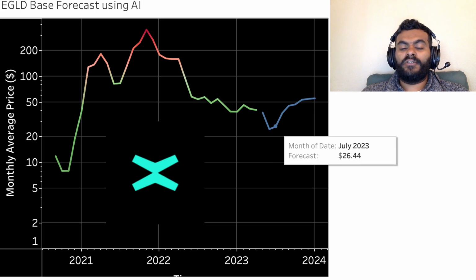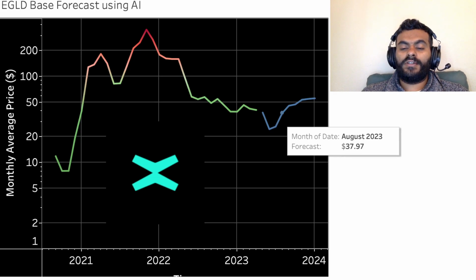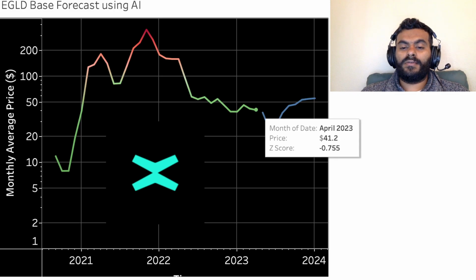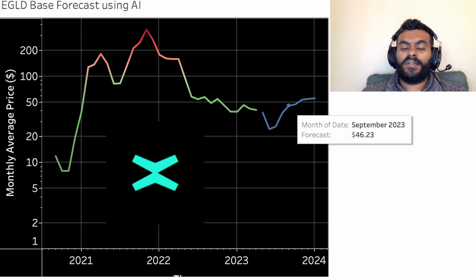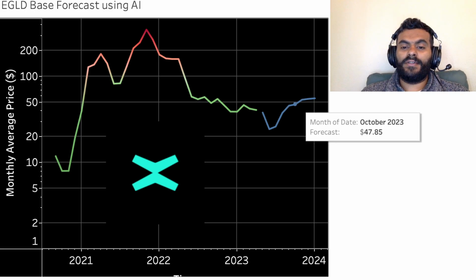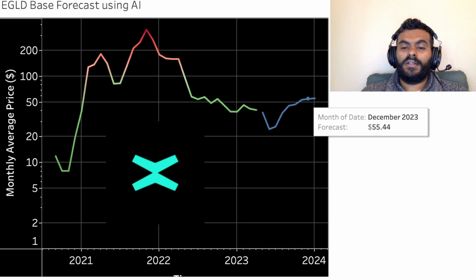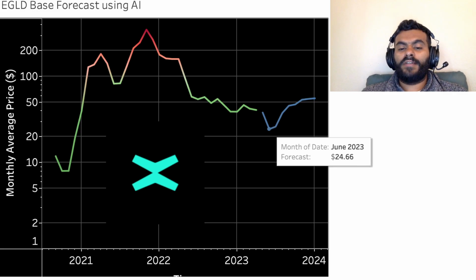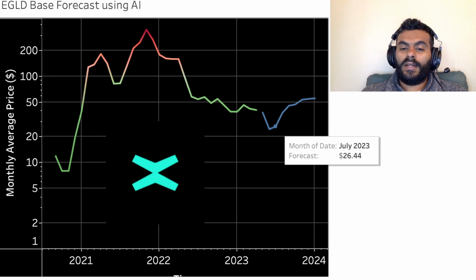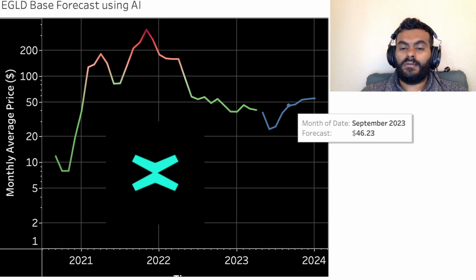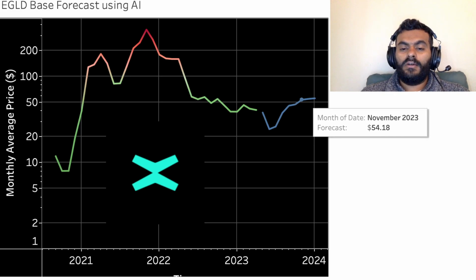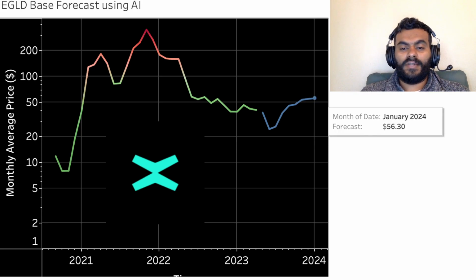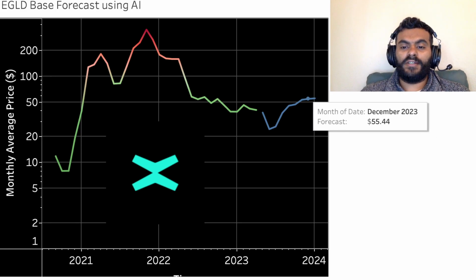In July, the forecast is 26 US dollars. In August, 37 US dollars, which is pretty close to where we are trading right now. In September, 46 US dollars. In October, 47 US dollars. In November, 54 US dollars. In December, 55 US dollars. And in January, 56 US dollars. So the trajectory is crash till June, sideways movement till July, and then a rally till September, and then a slow upward trajectory from September till January. So that's what the base model has forecasted for this token.